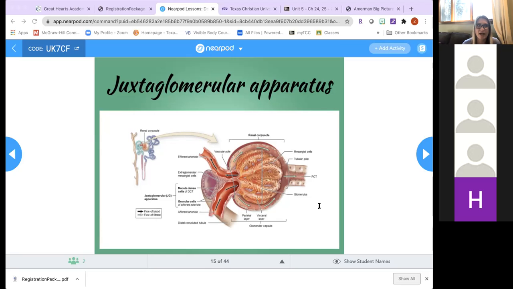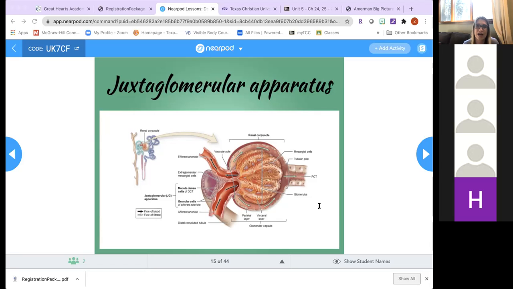The granular cells are going to synthesize renin as a response to low blood pressure, and this is part of your renin-angiotensin system also. If you remember, we talked about this when we talked about blood pressure. So that's that. Macula densa cells are your modified cells of the distal tubule directly next to the granular cells. These cells respond to sodium chloride concentration, and they signal granular cells to release renin if necessary.